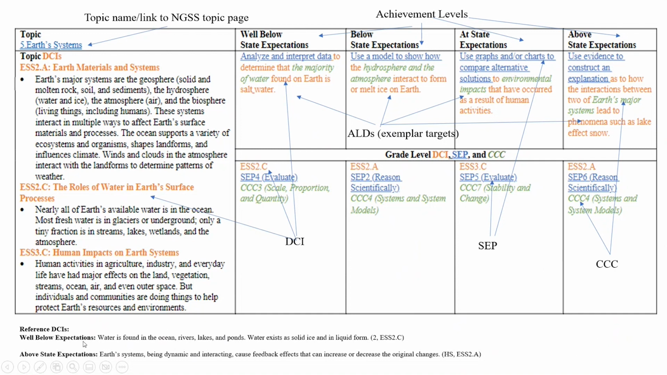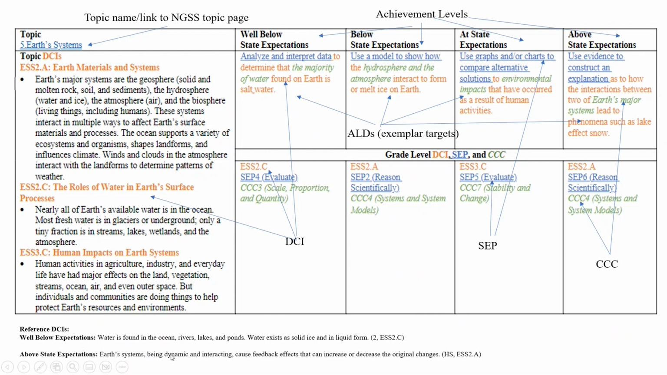So the DCI that we referenced that was most similar to the topic of Earth systems came from 2nd grade. That water is found in the ocean, rivers, lakes, and ponds. Water exists as solid ice and in liquid form. So you can see none of the exemplar targets mention that particular piece of content knowledge because that would be below grade level. So that was kind of the threshold to not go to.